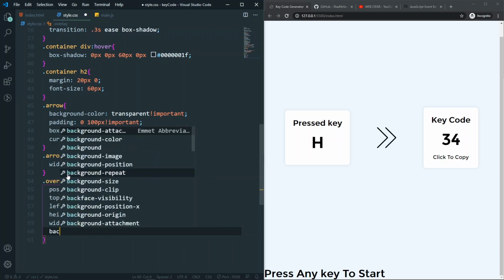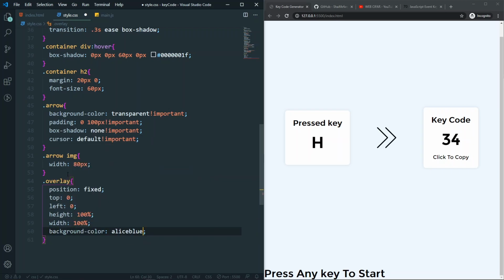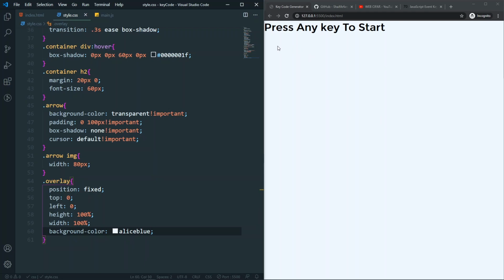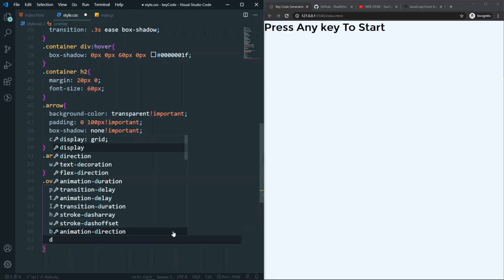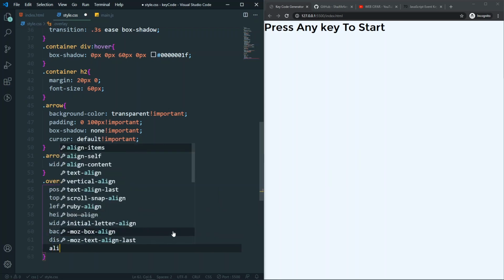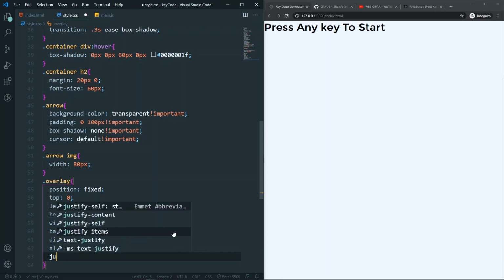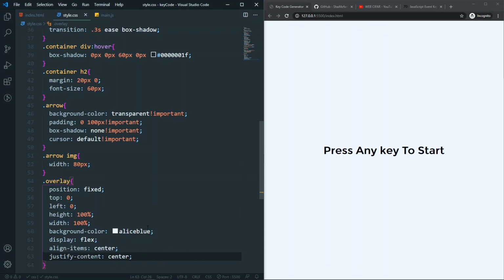And also let's have a background color, the alice blue that we already have here. As you can see, we can't see anything because we have this overlay here. Also make sure that the text is in the center, so just say display flex and align items center and justify content center. Now the text is in the perfect center.